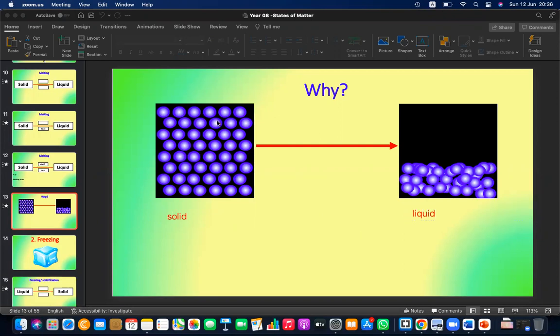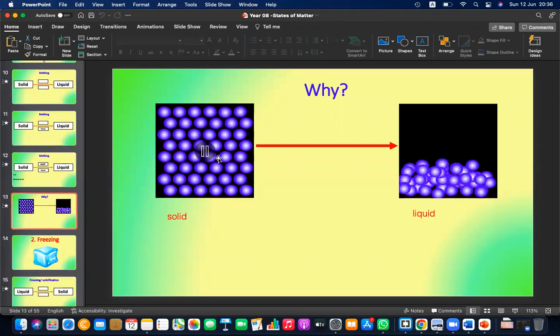Please see what's happening in the solid side. Particles are moving, but they are not displacing or moving relatively. So basically, they are in the same place.